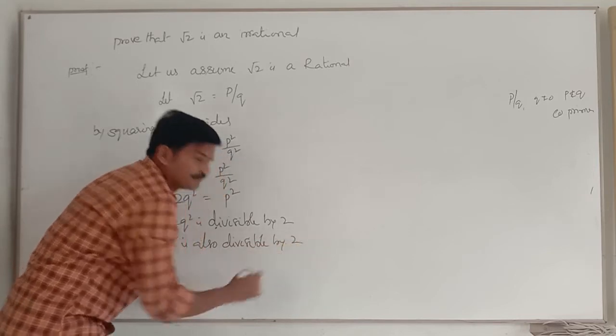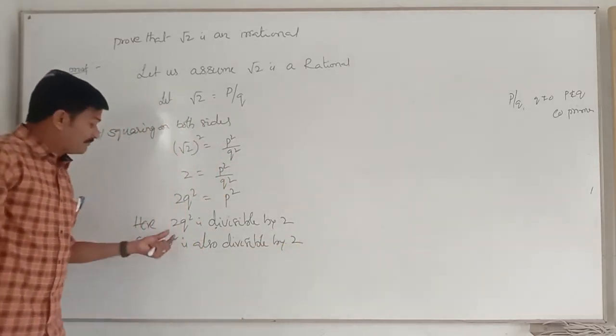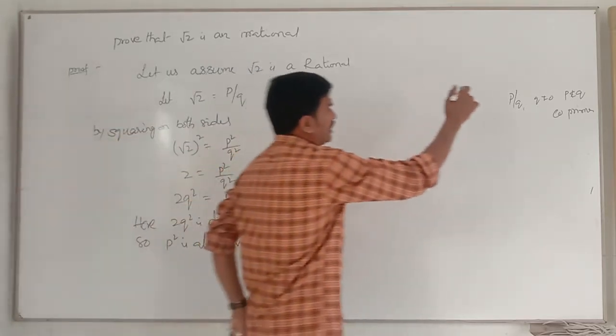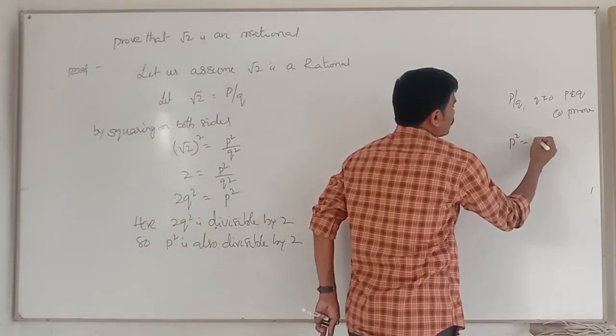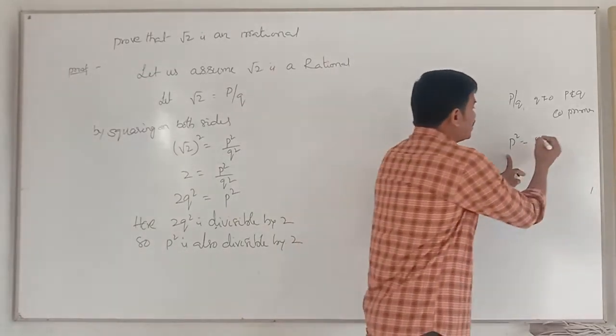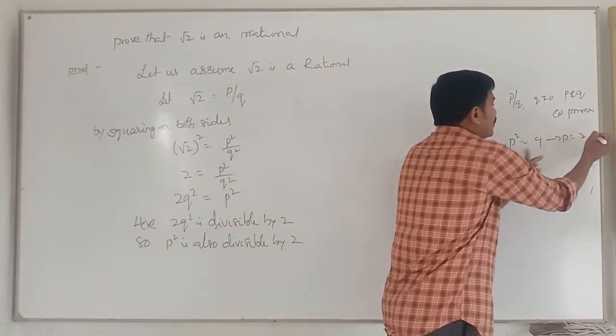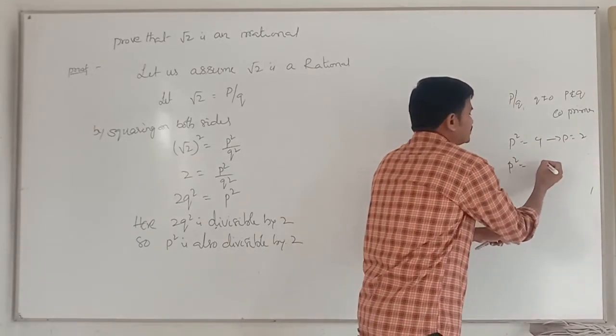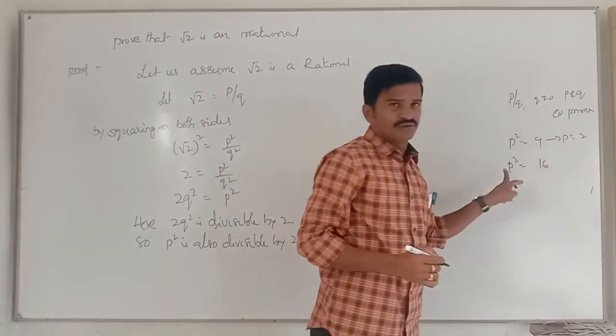Divisible by 2. Is it clear? When p square is divisible by 2, let us take p square value as 4. It is divisible by 2 now. Then what is the value of p? It is also divisible by 2 or not? I am taking p square value as 16, divisible by 2.